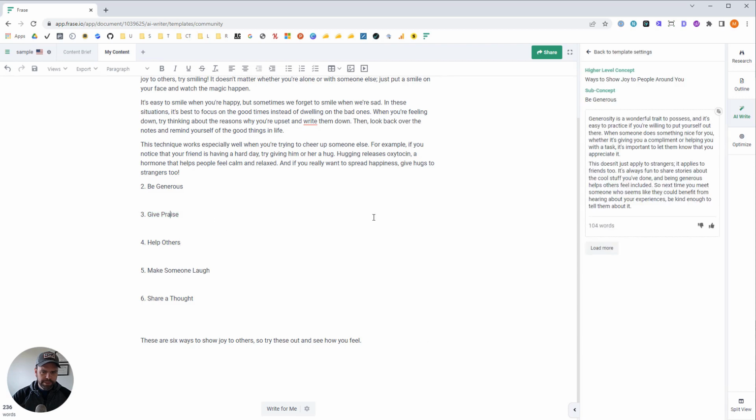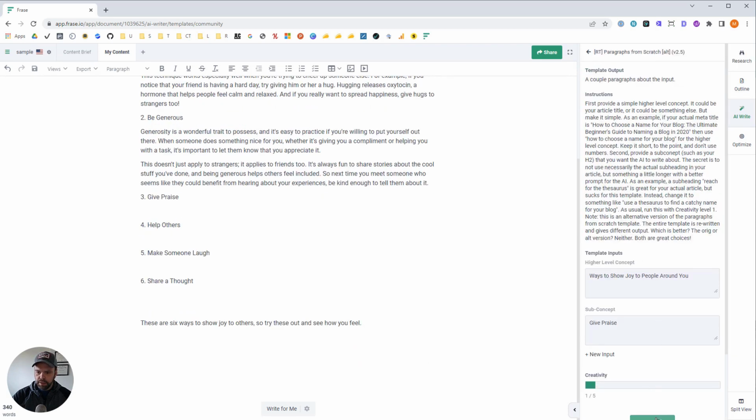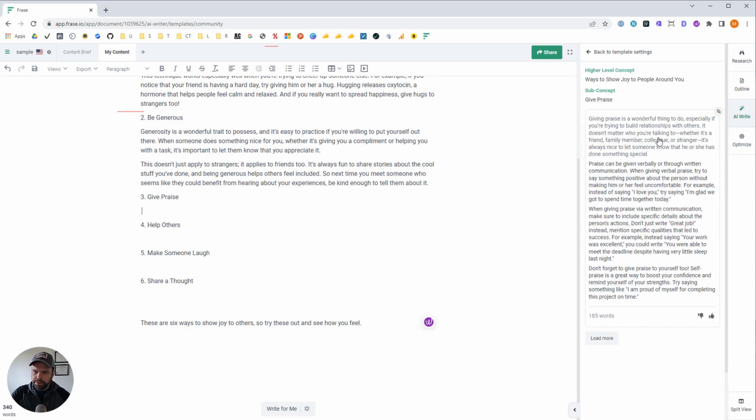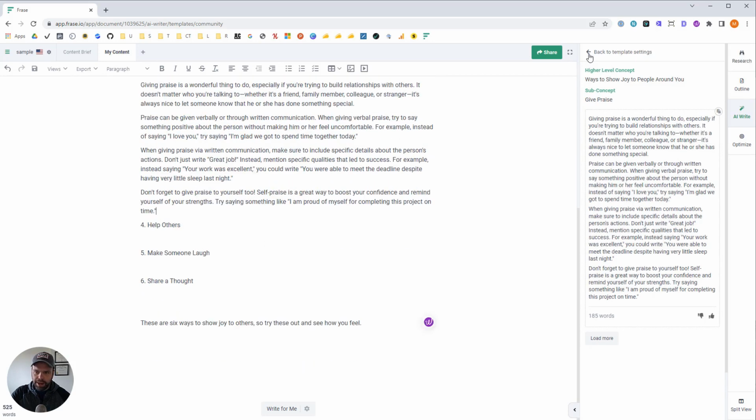Our give praise is next. Generosity is a wonderful trait to possess, and it's easy to practice if you're willing to put yourself out there. When someone does something nice for you, whether it's giving you a compliment or helping you with a task, it's important to let them know you appreciate it. This doesn't just apply to strangers, it applies to friends too. Awesome. Giving praise. Look at that.